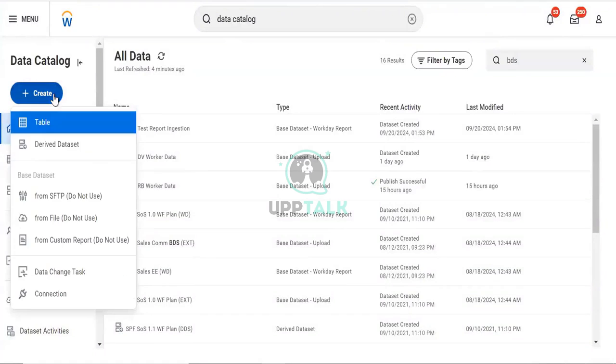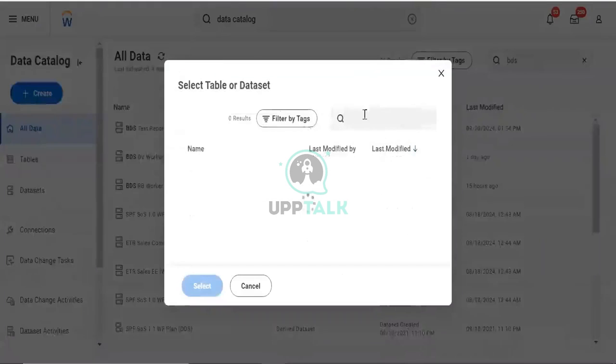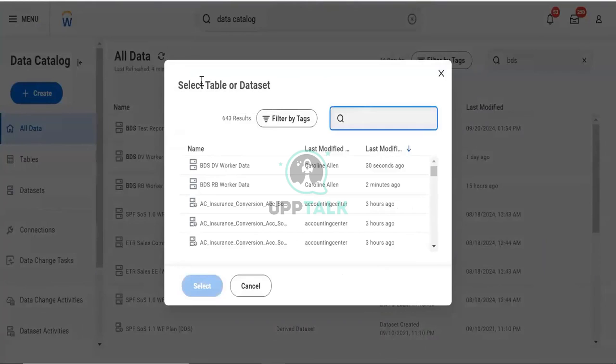When we go to a base dataset, we will get these three options. But for a derived dataset, we won't get them. When we click on derived dataset, it will ask us to select a variable or dataset which you want to use. What it will do is use the output of the base dataset as the input of the derived dataset.